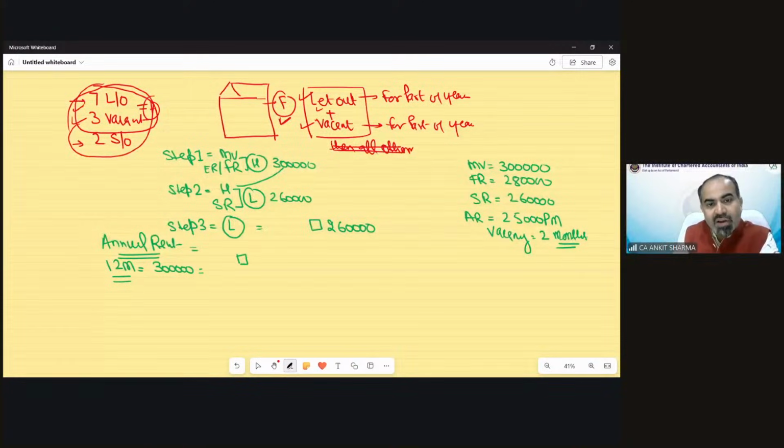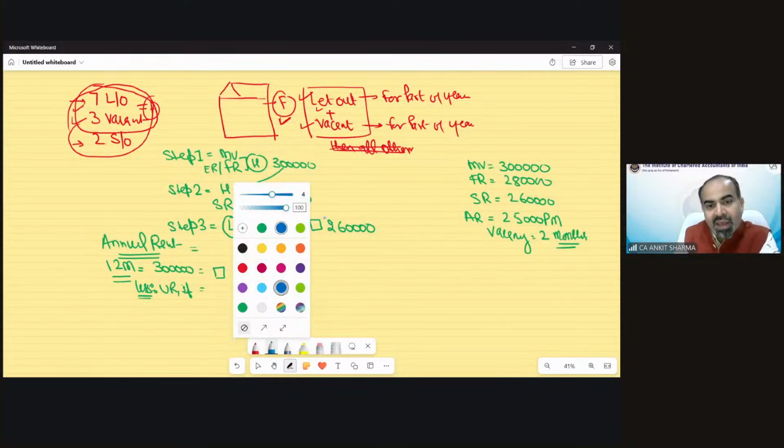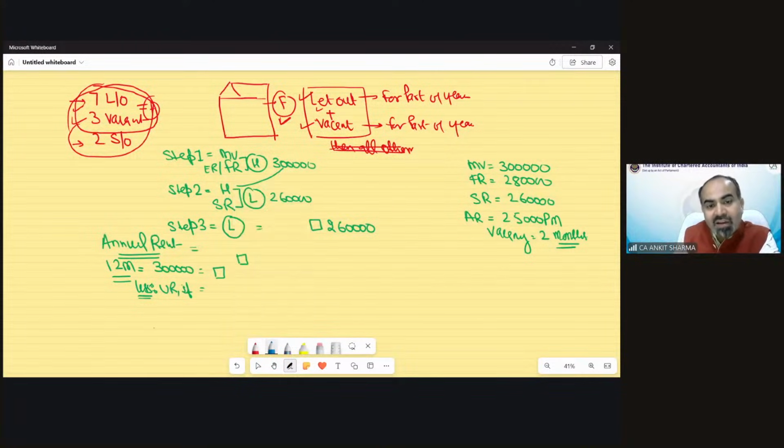Whatever annual rent you calculate, out of this annual rent, we have to reduce unrealized rent if given in the question. If any unrealized rent has been given in the question, then you have to reduce that unrealized rent from this annual rental value.